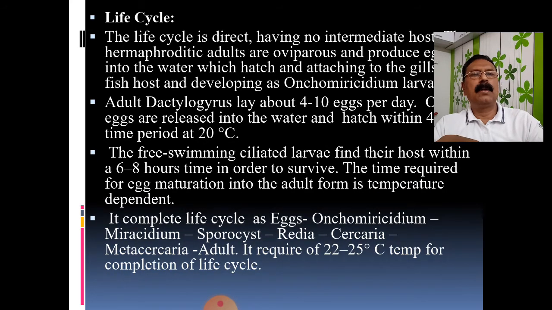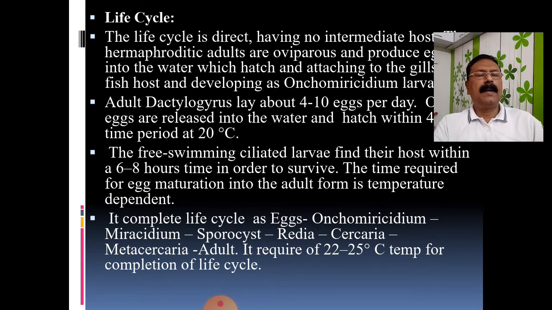Let us see about its life cycle. Even though I told you that it is an ectoparasite and a hermaphrodite, so that means self-reproduction is there. It is oviparous. The life cycle does not need an intermediate host.